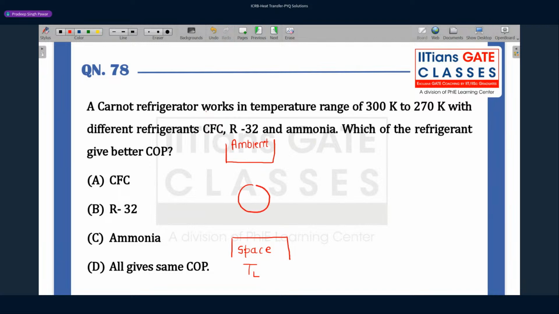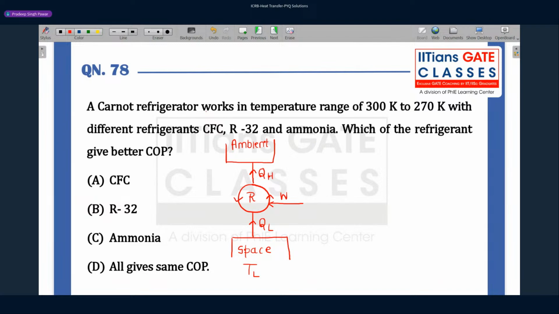In order to maintain this space at lower temperature, you need to operate a device in a cycle. So this is your refrigerator. You extract the heat from the refrigerated space and you dump the heat to the ambient. In order to run this cycle, you have to supply a certain amount of work.